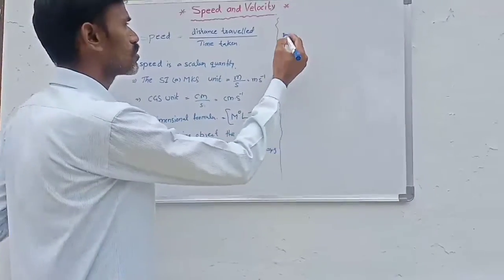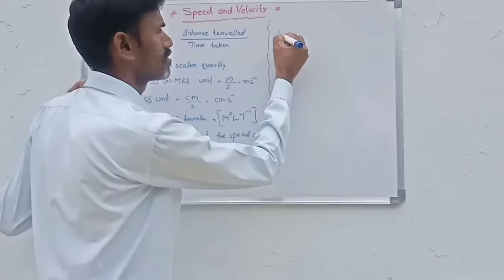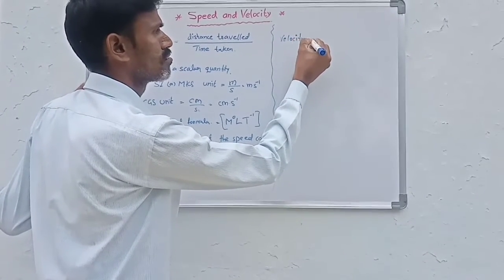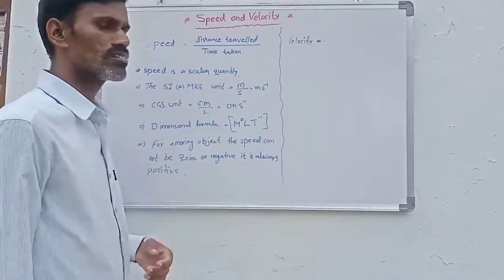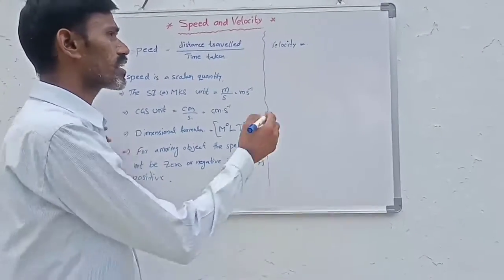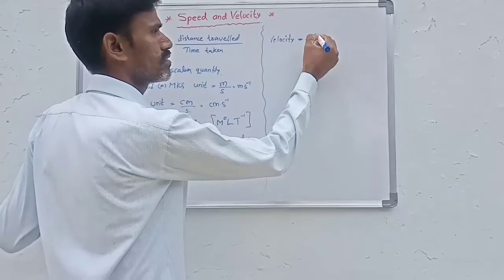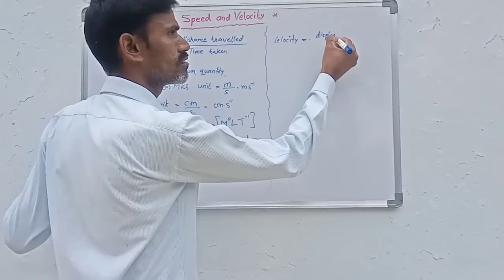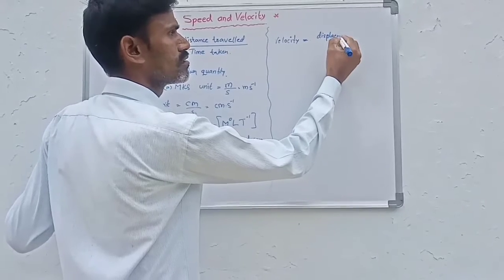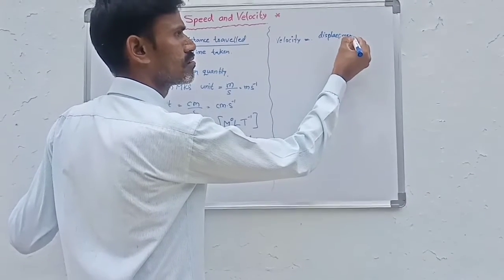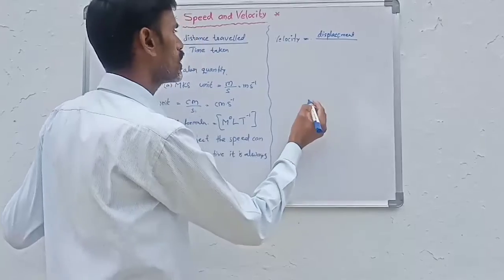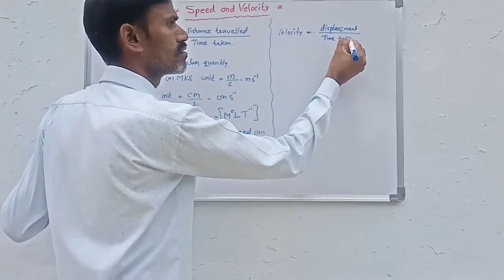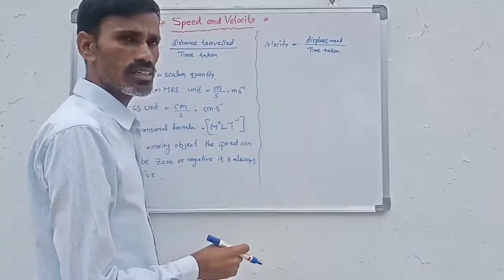Now we discuss velocity. Velocity is the time rate of displacement, that is, displacement upon time taken.